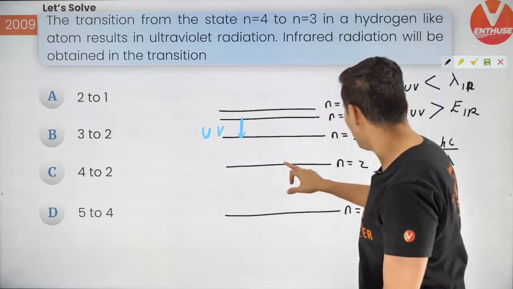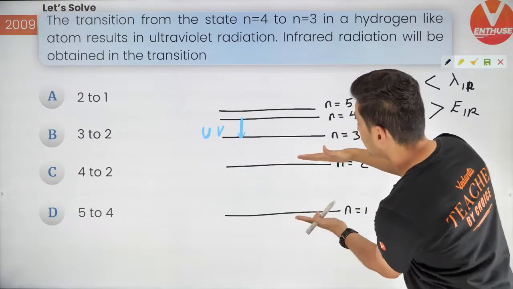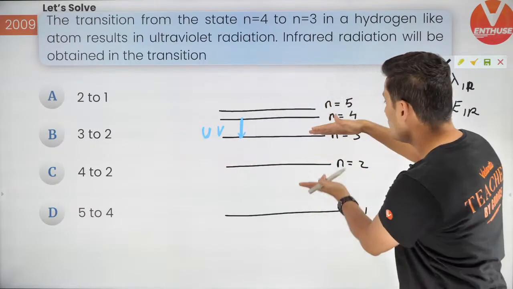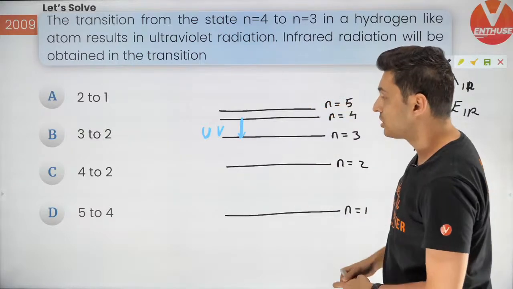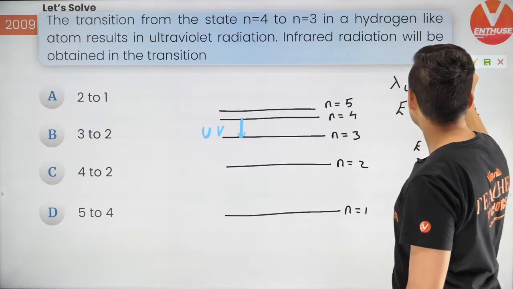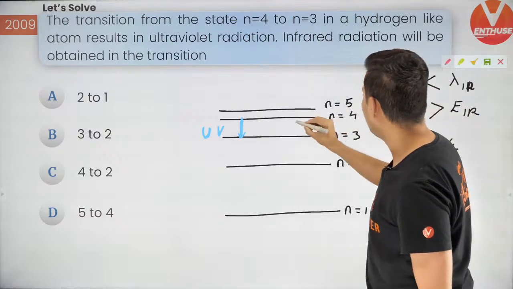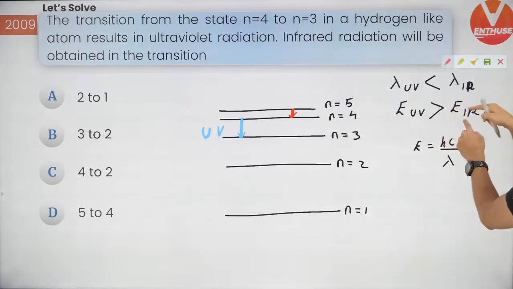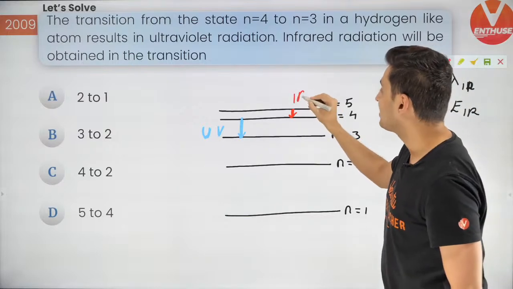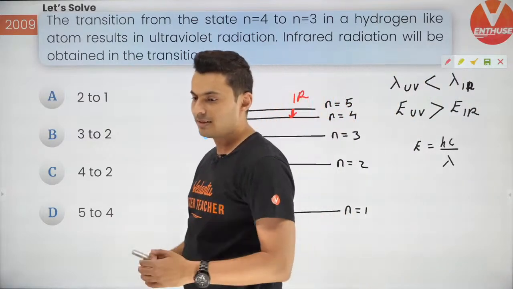Will 2 to 1 give you less energy? No, this is a huge difference. 3 to 2, that's also a huge difference. 4 to 2, that's also huge. 5 to 4, now that is interesting, guys. 5 to 4 is a very small energy, and that's what we want. The energy should be small. So hence, this will be infrared. I hope that's clear.